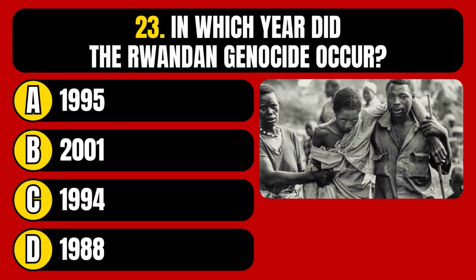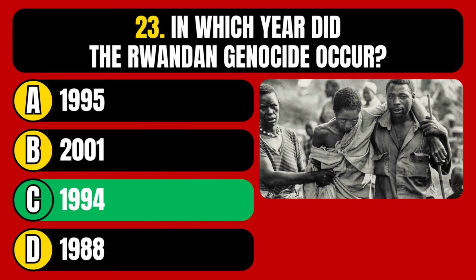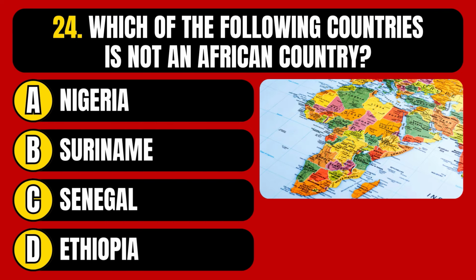In which year did the Rwandan genocide occur? 1995, 2001, 1994, or 1988? The correct answer is option C, 1994. Which of the following countries is not an African country? Nigeria, Suriname, Senegal, or Ethiopia?